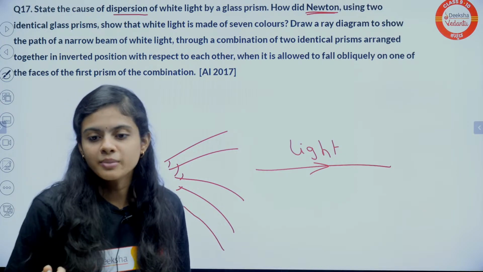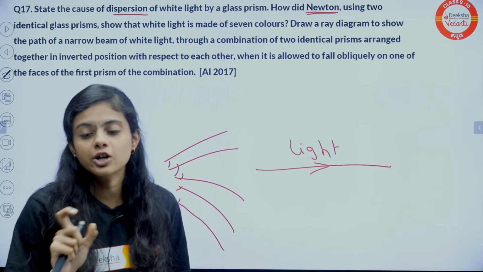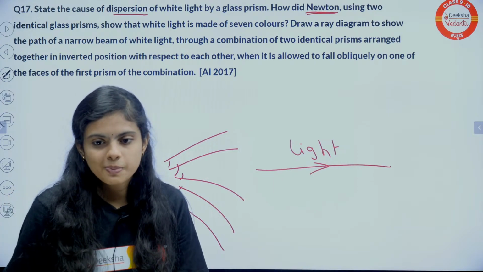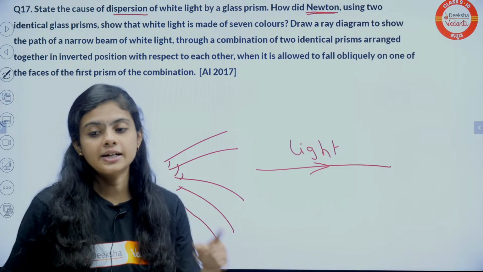Okay, recombination of prism. What happens in recombination of prism? Can you guys tell me? Yes, Space Aspirant, the speed of light also changes.